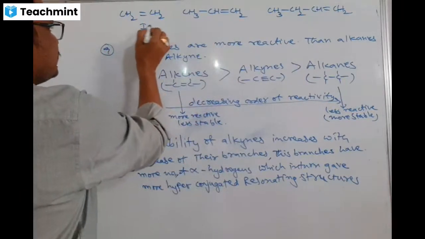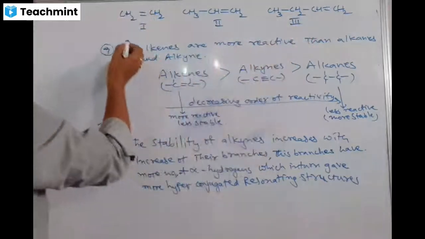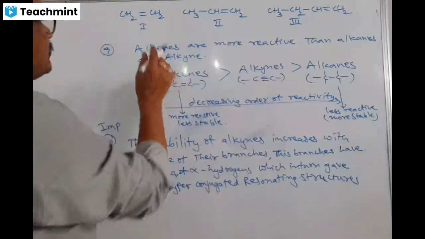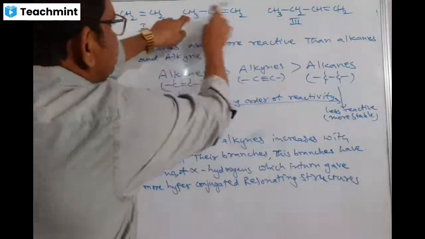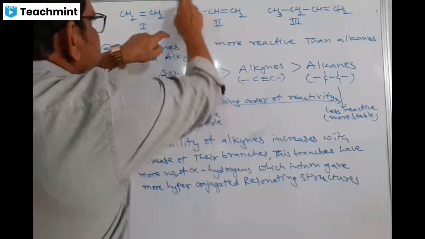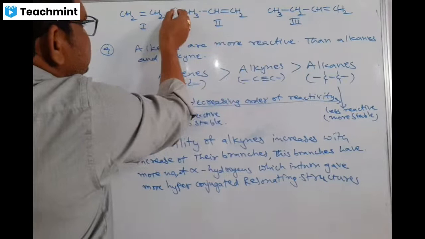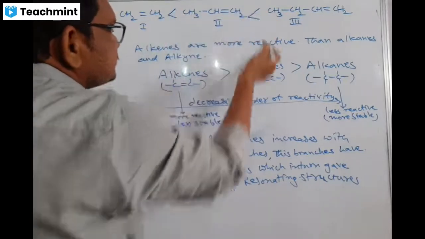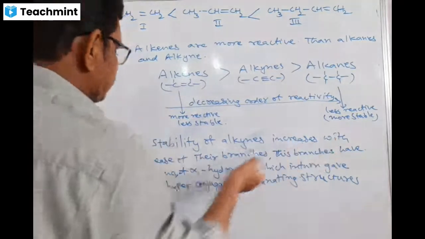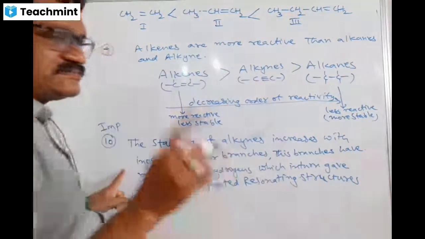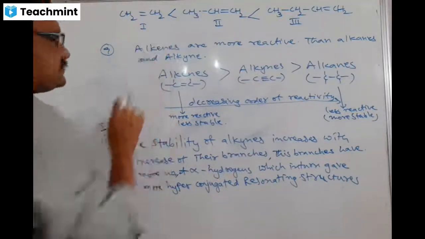See this structure 1, structure 2, you label as structure 3. Which one is more stable? Just compare these two. This is ethylene, and this is substituted ethylene. That means methyl is there, so branches are there. Whenever branches increase, stability increases. Just now I said, stability of alkenes increases with increase of their branches. You remember that. That's why stability increases here.